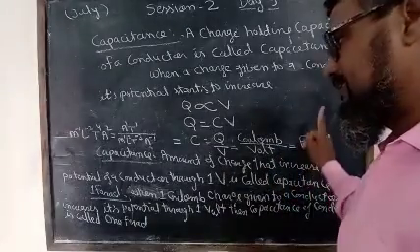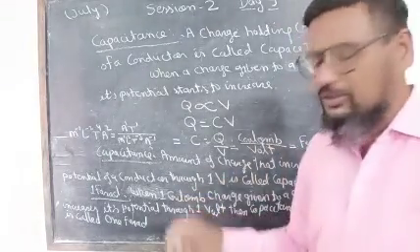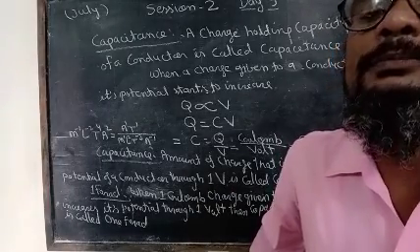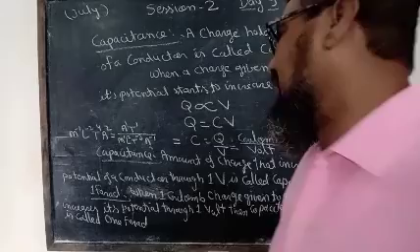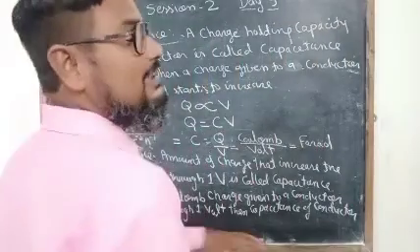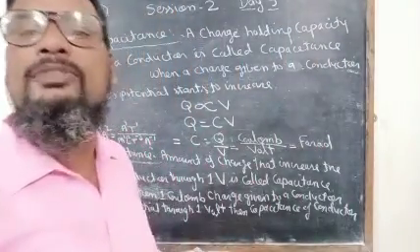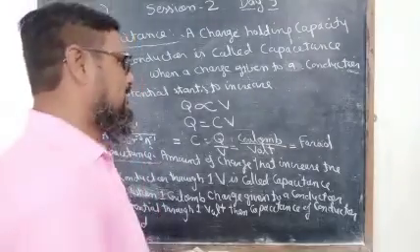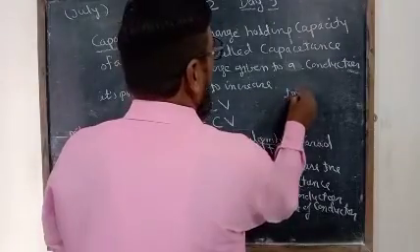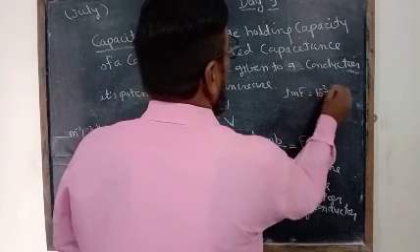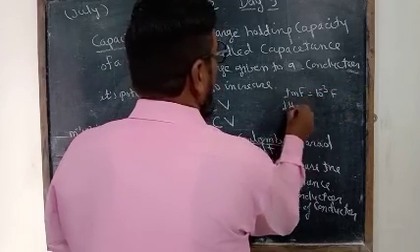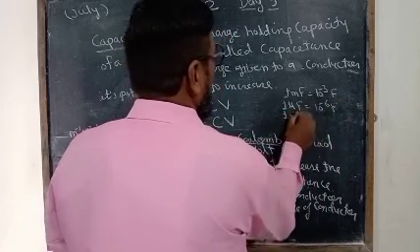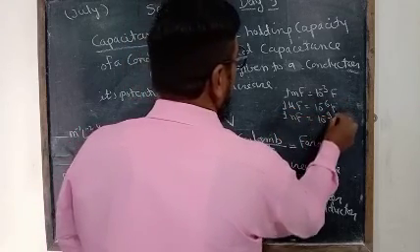The SI unit is 1 farad, because we know that 1 farad is a very large magnitude. So the capacitance of a conductor is measured normally in microfarad, nanofarad and picofarad. 1 millifarad is equal to 10 raised to the power minus 3 farad. 1 microfarad is equal to 10 raised to the power minus 6 farad. 1 nanofarad is equal to 10 raised to the power minus 9 farad.